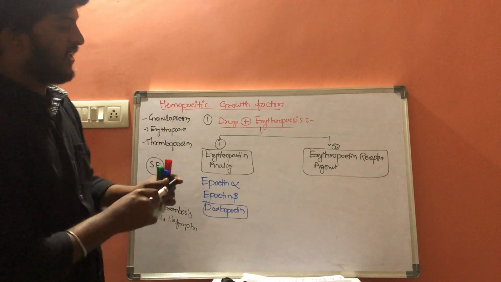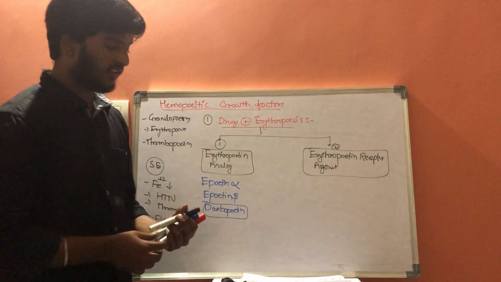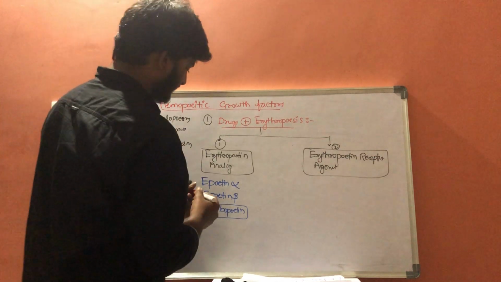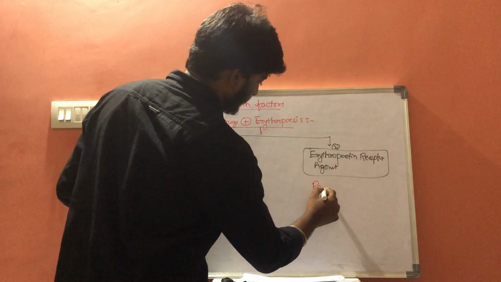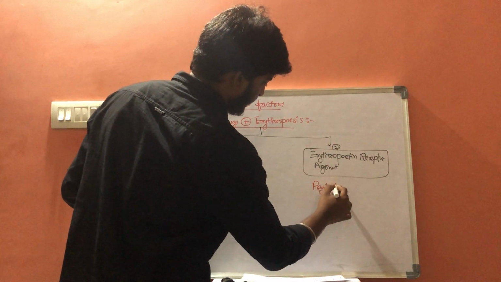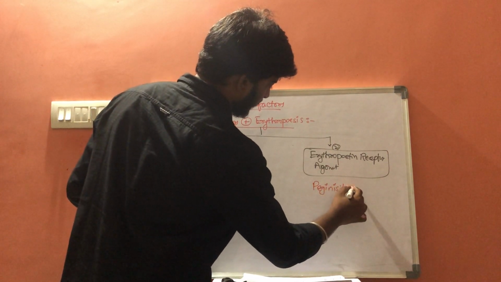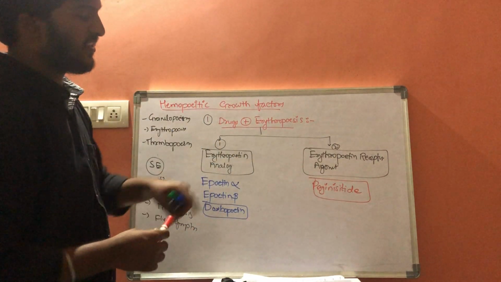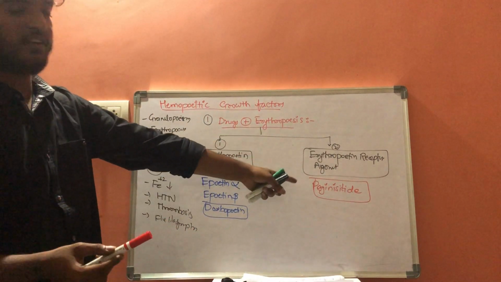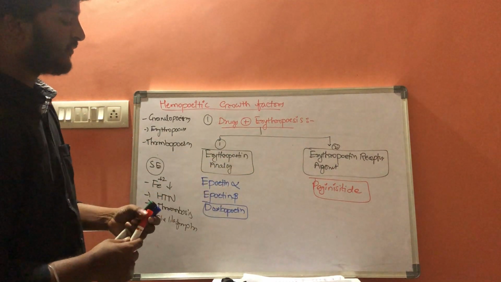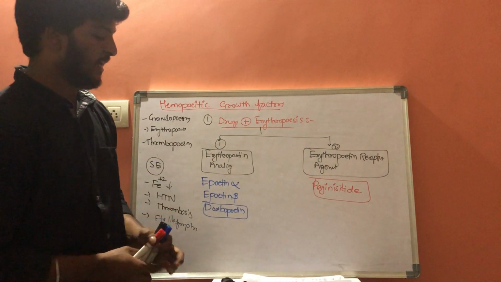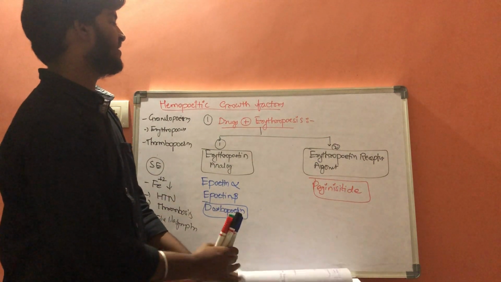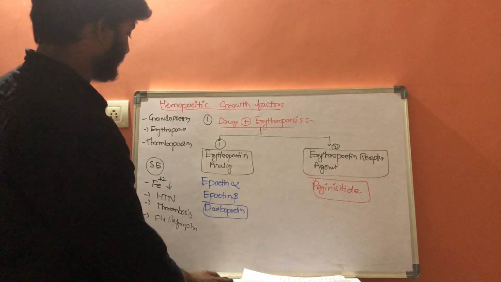And next one is erythropoietin receptor agonist, that is peginesatide. This is a recent drug which was discovered in 2012, and it is used in anemia with chronic renal failure. So these are some drugs which increase erythropoiesis.